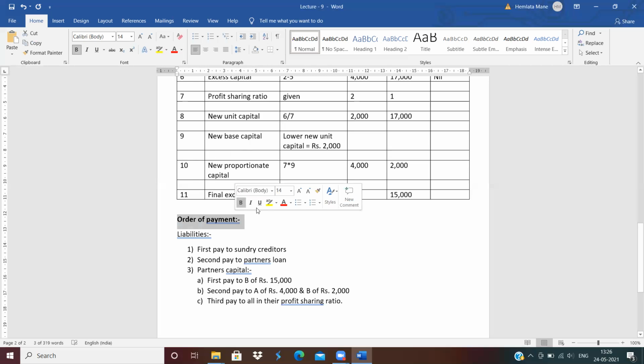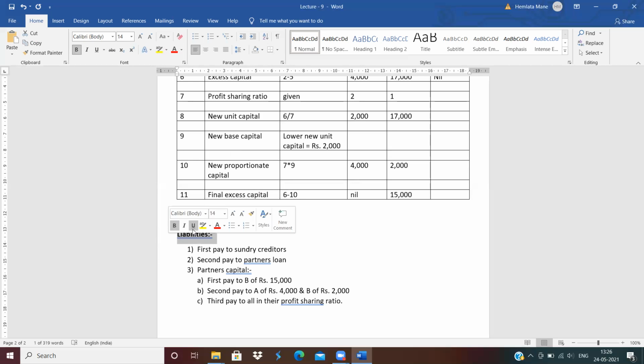Understood? Order of payment. First pay to whom? First pay the liabilities. But in liability, first pay realization expense. But realization expense is not given in this question, so don't pay. Second, pay the contingent liability. Contingent liability is also not given in this question, so don't pay. Third is pay the outsider loan. In outsider loan, loan is given, but loan is already settled. Next, remaining is sundry creditors. So first pay to sundry creditors. Next, fourth pay the partner's loan. Partner's loan is also given, so second pay to partner's loan.